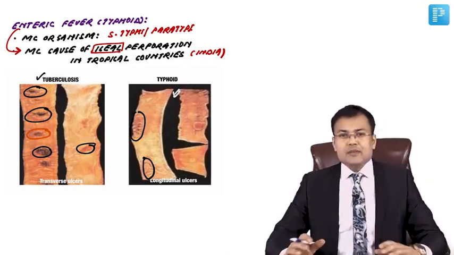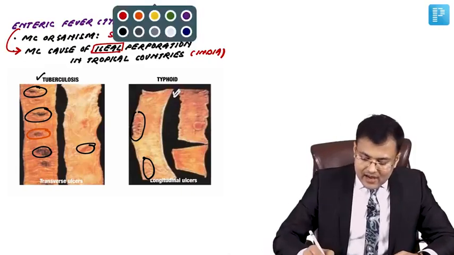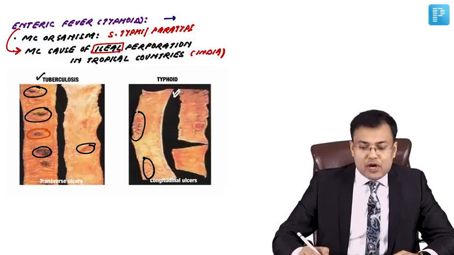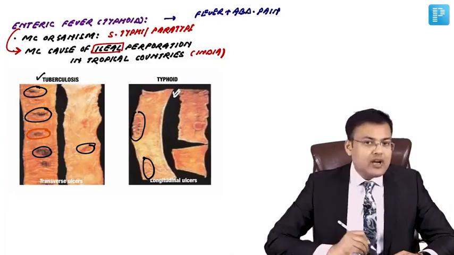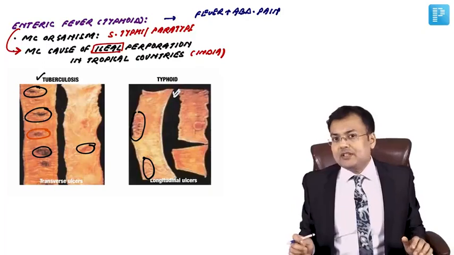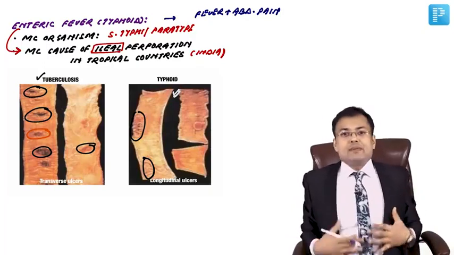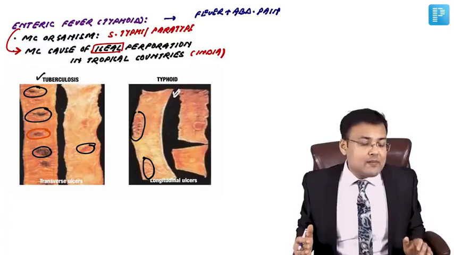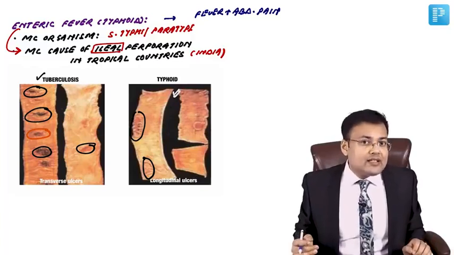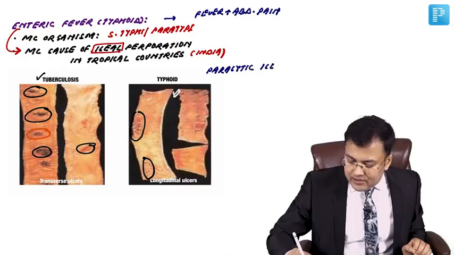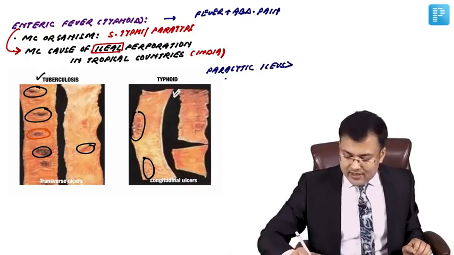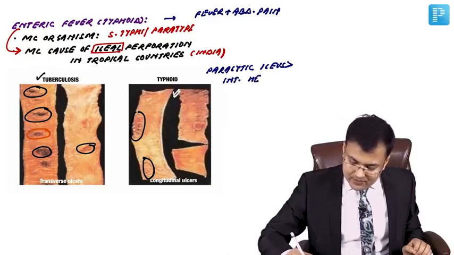Coming to the clinical features, the patients who are having typhoid have high grade fever and abdominal pain. So fever and abdominal pain, these are hallmark symptoms. What's the most common complication? So in patients of enteric fever, there is paralytic ileus. That's the most common complication, followed by intestinal hemorrhage.